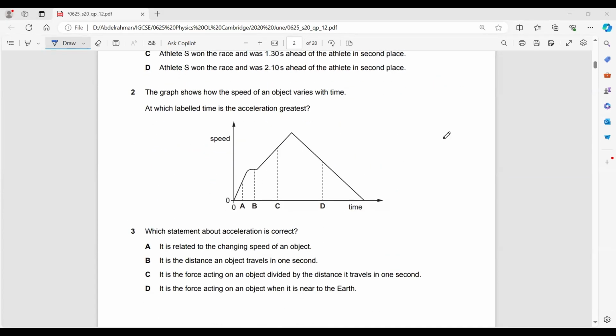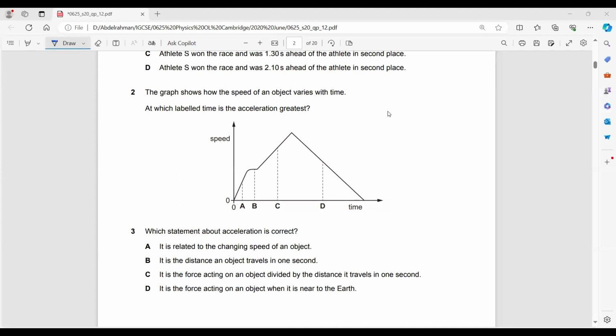Question 2. The graph shows how the speed of an object varies with time. At which labeled time is the acceleration the greatest? The acceleration has to do with what? The acceleration in this question has to do with the slope, definitely. So which slope was the greatest? Which portion of this graph had the greatest slope? Yes, definitely it was A, definitely A, not D.